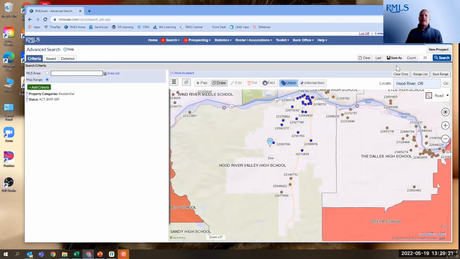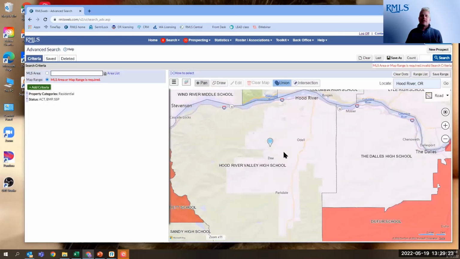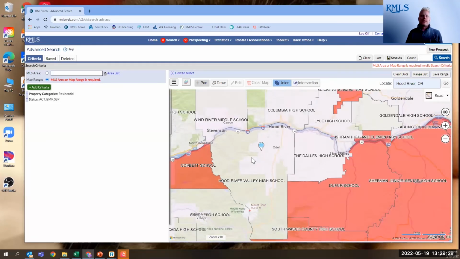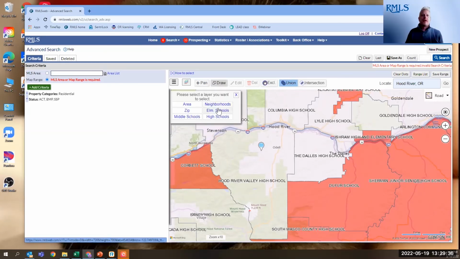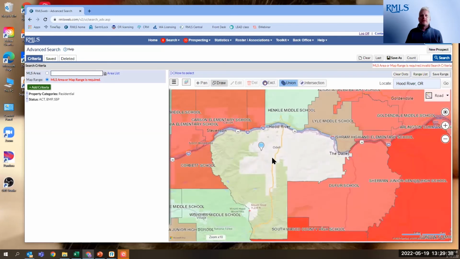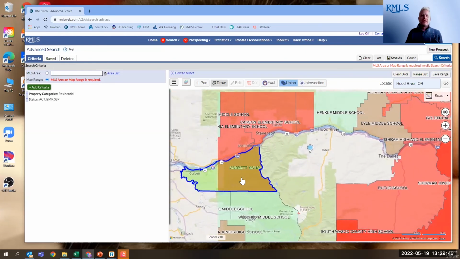So you can see when I click on here, let's do our count. Oops. Let's click on Hood River High School. Choose middle school because there's two different middle schools. Oh, sure. Let's go boundary. Let's go middle school. And we can click on Corbett. So we can specify the school that we're looking at.